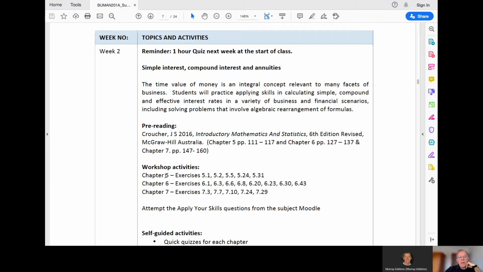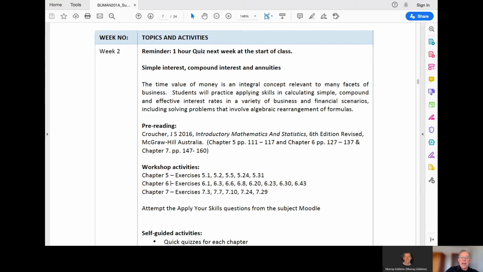So probably the best way to do this is to break it into 3 recordings. I plan to do 3 recordings, 1 on chapter 5, simple interest, 1 on chapter 6, compound interest, and 1 on chapter 7, annuities. Break it into 3 component parts, so you don't have to find an hour, maybe just find 3 20-minute segments. I can't guarantee they'll all be 20 minutes. Some may be 15, some may be 10, but we'll just do what we need to do to get through the material.